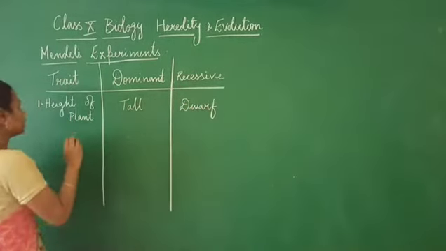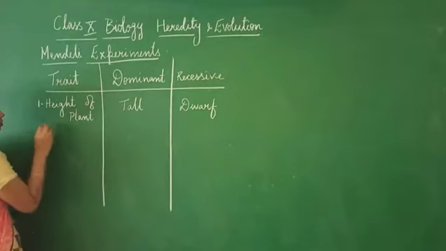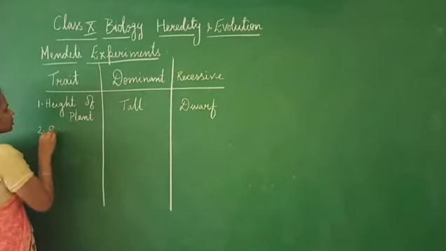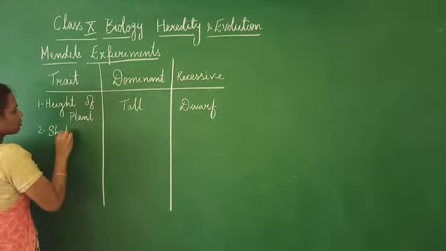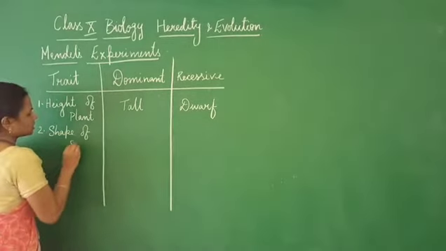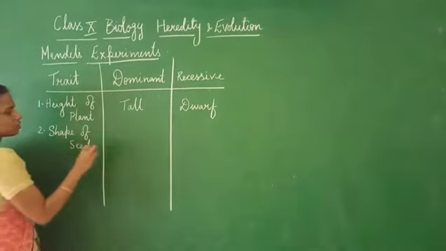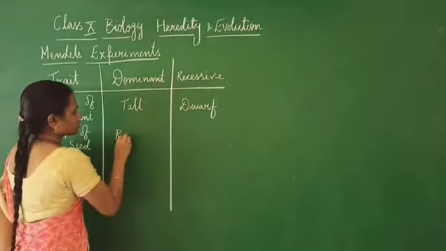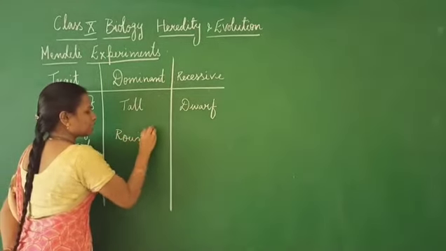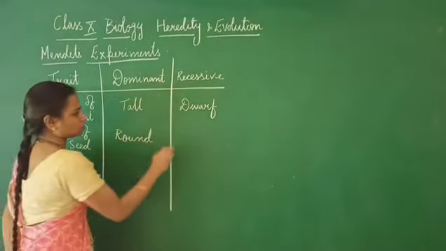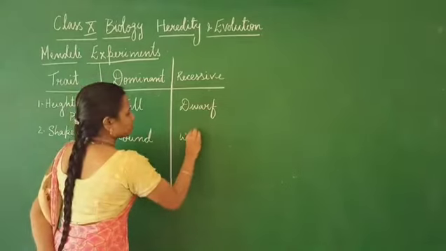The next character studied was the shape of seed. It is available in two forms. One is round, the other one is wrinkled.